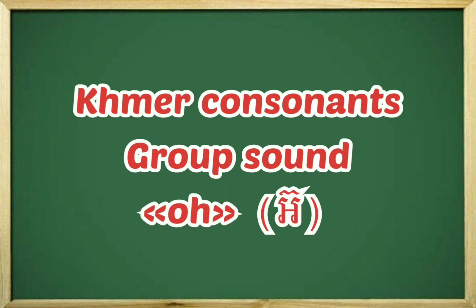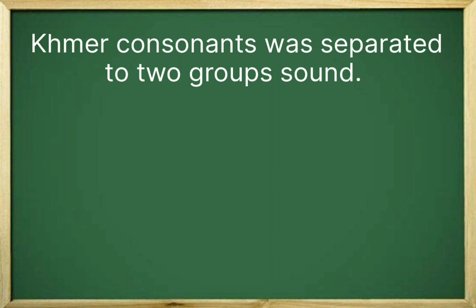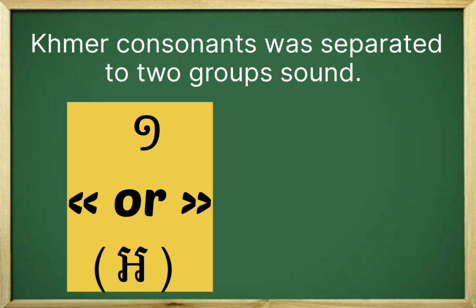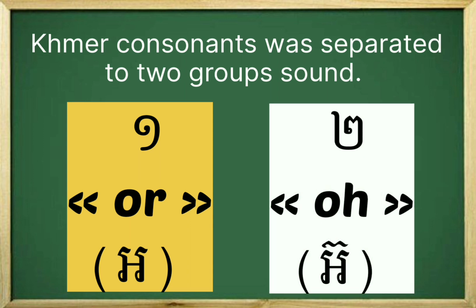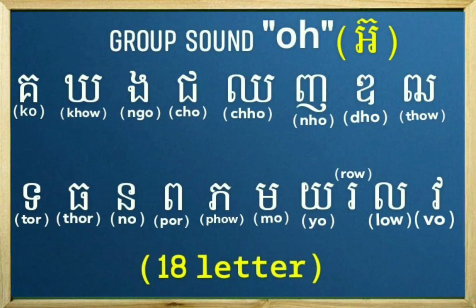Today in this video, I am going to teach you about Khmer consonant group sound O. Before I start the lesson, I would like to tell you that Khmer consonants are separated into two group sounds. The first group sound is the sound O, and the second is the sound O. In group sound O, there are 18 letters: Go, Ko, Ngo, Cho, Cho, Nho, Đô, Thô, Tô, Thô, Nô, Pô, Po, Mo, Yo, Ro, Lo, and the last is Vo.